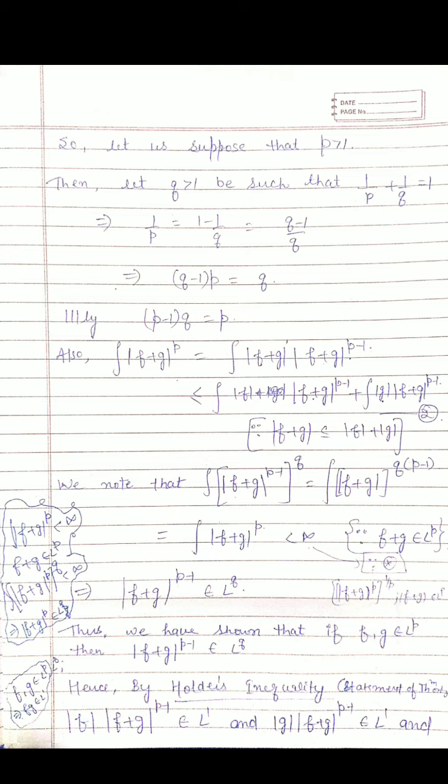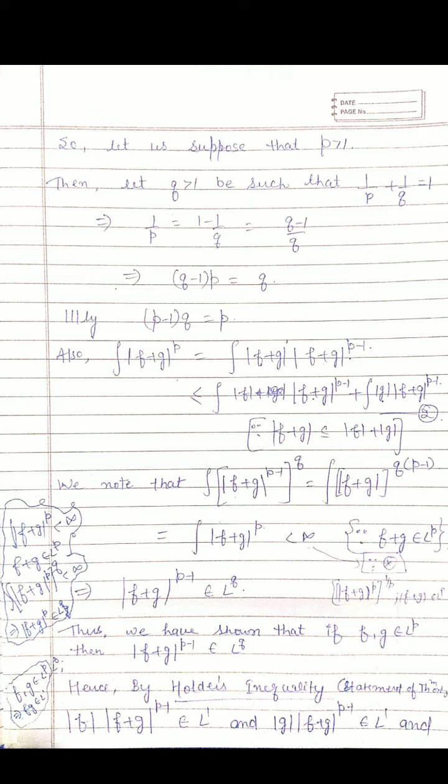So to prove the Minkowski inequality, we start with integral |f+g|^p, equal to integral, where we are writing p as 1 plus (p minus 1). So here we are breaking it into two parts: |f+g|^1 into |f+g|^(p-1). Since |f+g| is less than or equal to |f| plus |g|, we break it into two integrals on the right side: |f| into |f+g|^(p-1) plus |g| into |f+g|^(p-1).